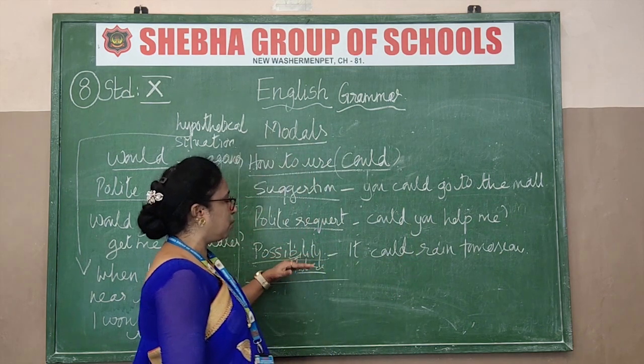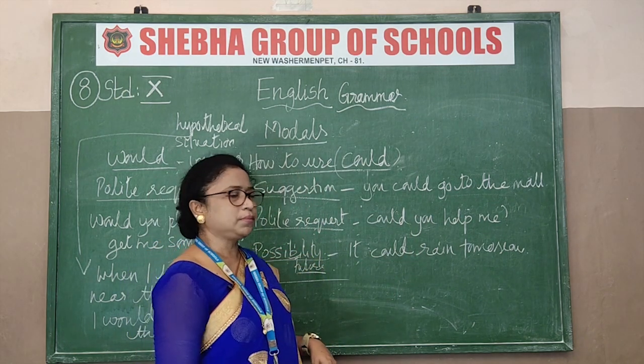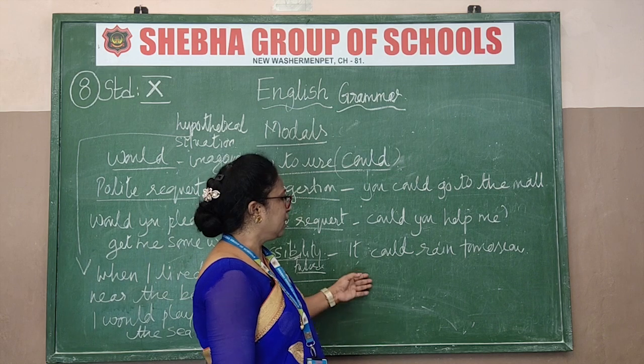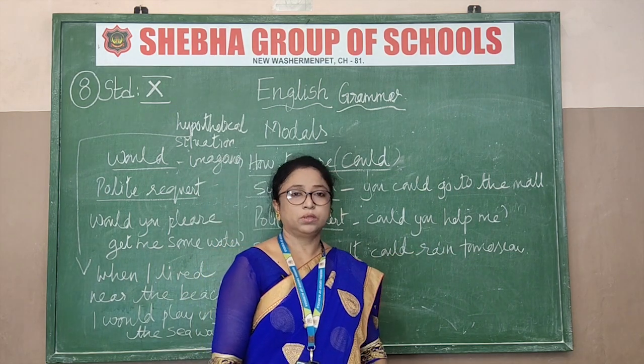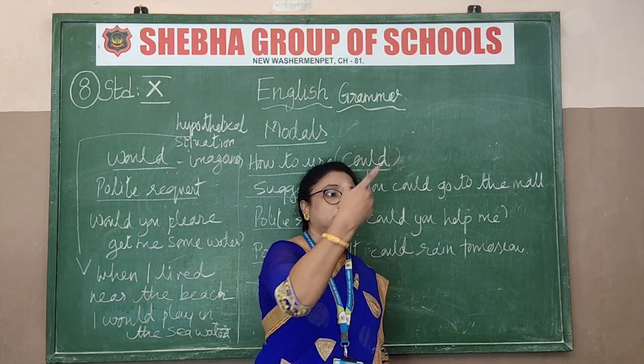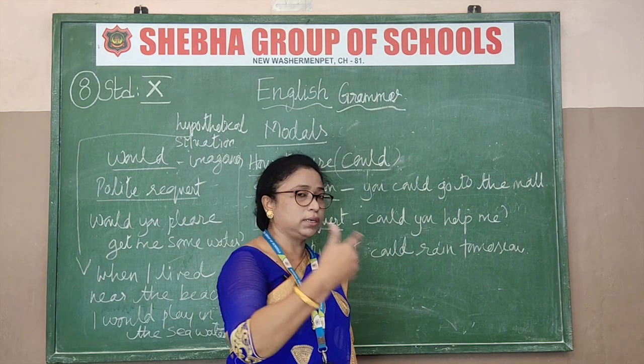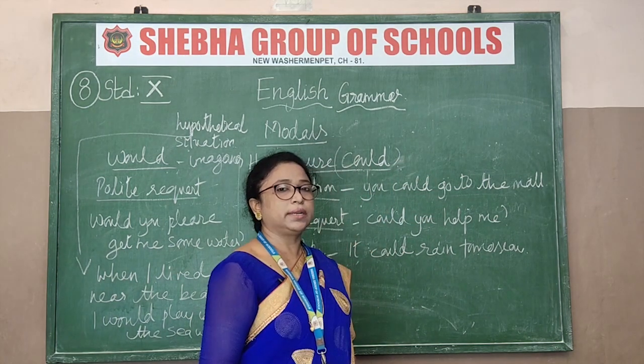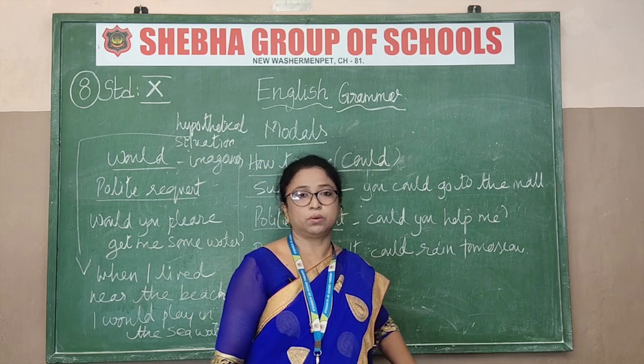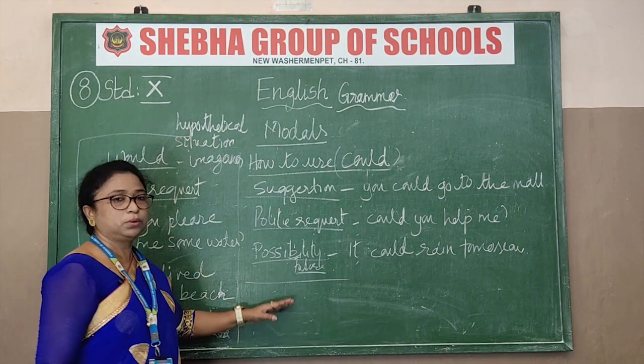The next is possibility in the future. What is the example given? It could rain tomorrow. So it is a possibility in the future. What you are suggesting, what you are telling, is it could rain tomorrow. Got it?